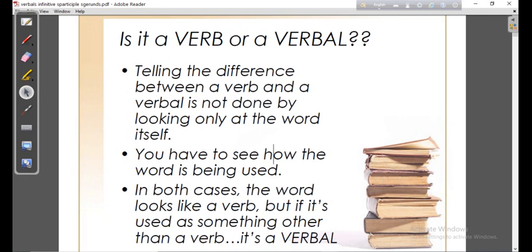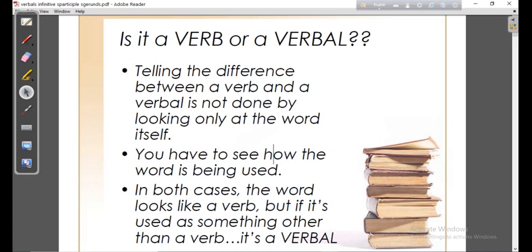Like another verb: do, did, done, doing, does. So these are the different forms of the verb. In the sentence, you will have to look whether the word is used as a verb, as an action word. If it is an action word, simply it will be called a verb.